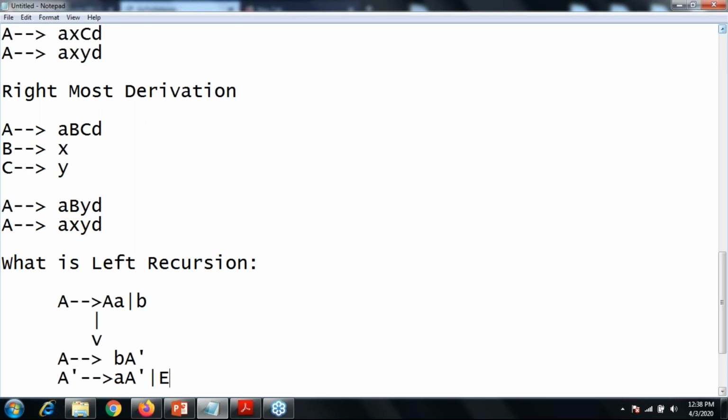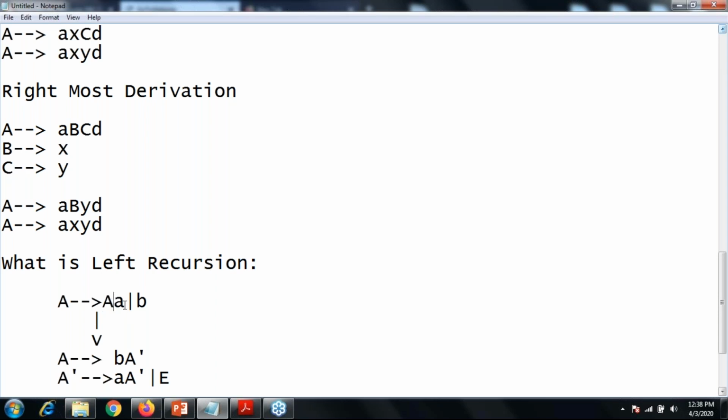Now why do we require epsilon over here? If I do not put the epsilon symbol here, then the beta which I require alone will never be generated by the grammar. So that's why it is compulsory. Now you need to remove this A from its place.